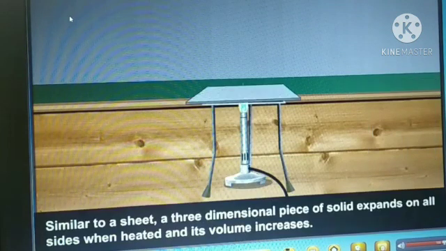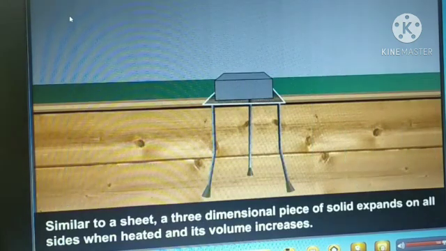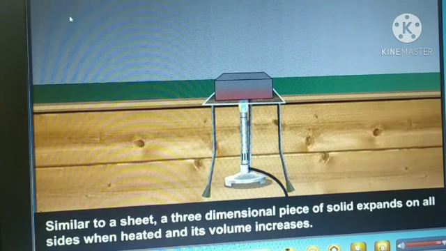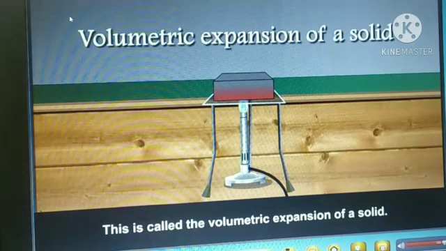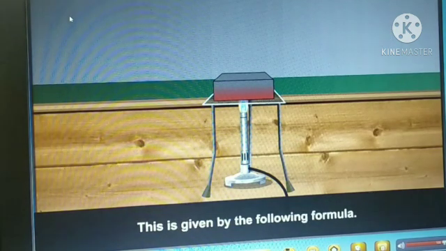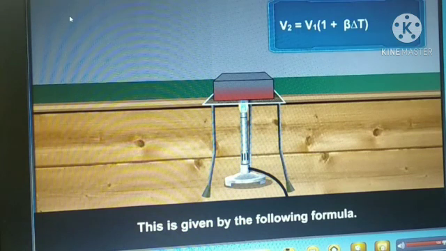Volumetric expansion of solids. Similar to a sheet, a three-dimensional piece of solid expands on all sides when heated and its volume increases. This is called the volumetric expansion of a solid. This is given by the following formula. V2 equal to V1 in bracket 1 plus beta delta T. This is equation number 10.